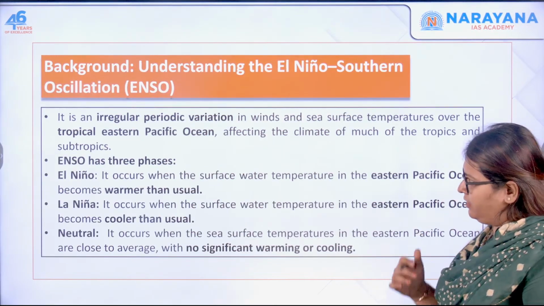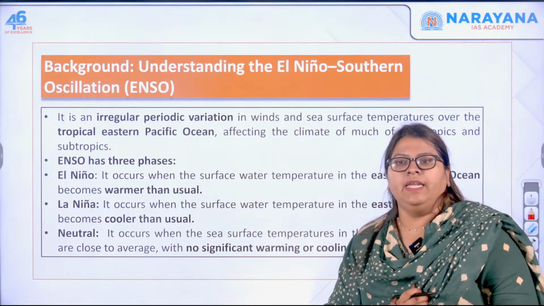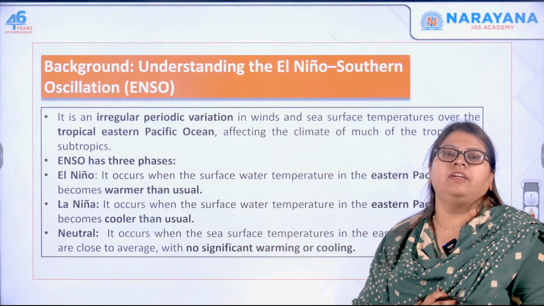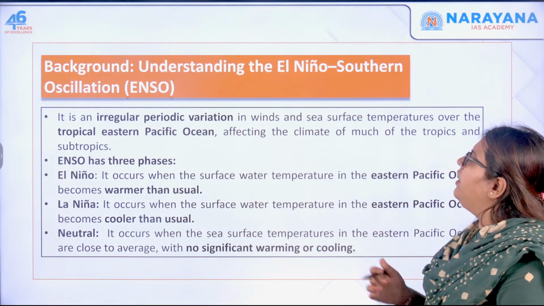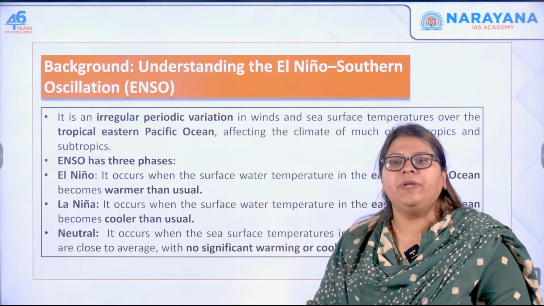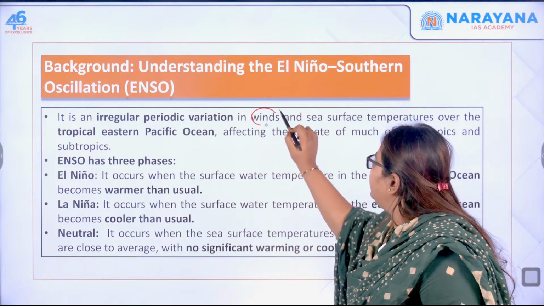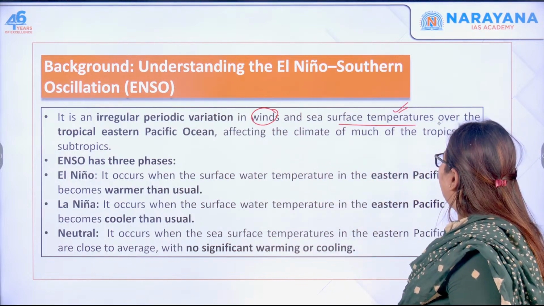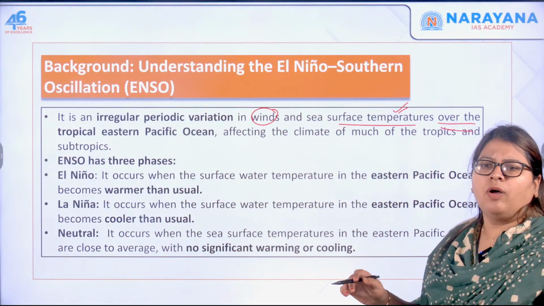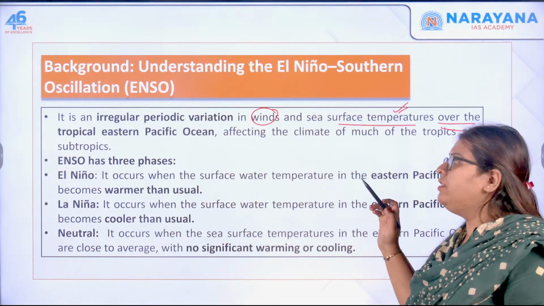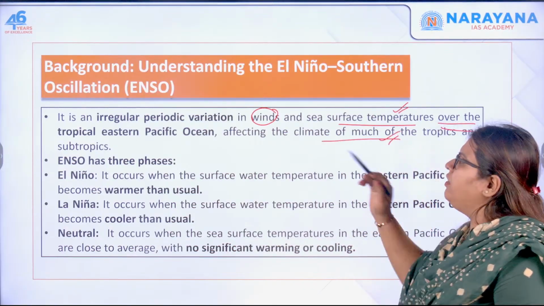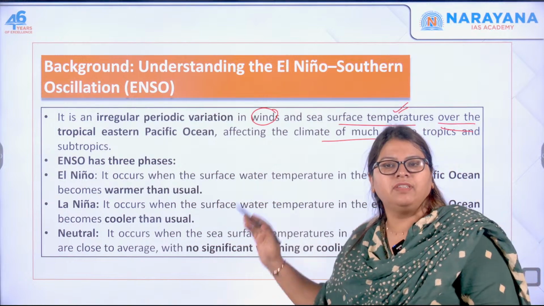Now let us understand what ENSO is, that is El Nino Southern Oscillation. It is an irregular periodic variation in both the winds as well as the sea surface temperature over the tropical Eastern Pacific region that affects the climate of much of the tropics and the subtropics. It has 3 phases.